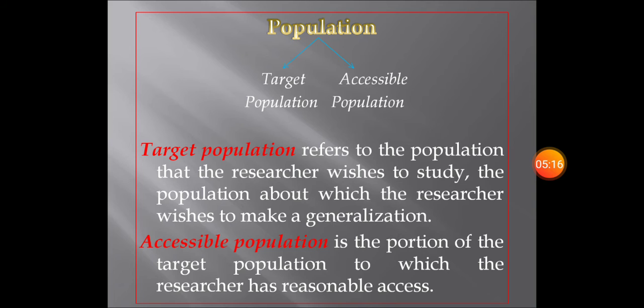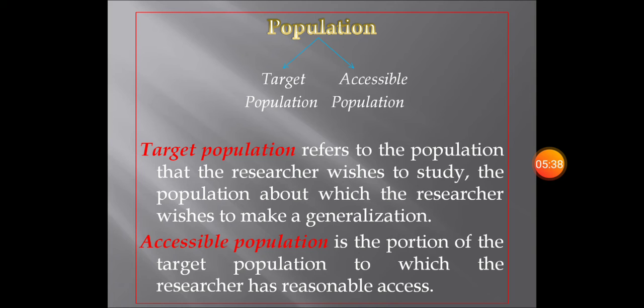Now from where I will select the sample, I won't select the whole medical students in our medical college. It's very difficult again for me to contact them. I will select all those medical students, or I will select a sample from them. Understood? Only a sample of medical students will be selected from this accessible population.